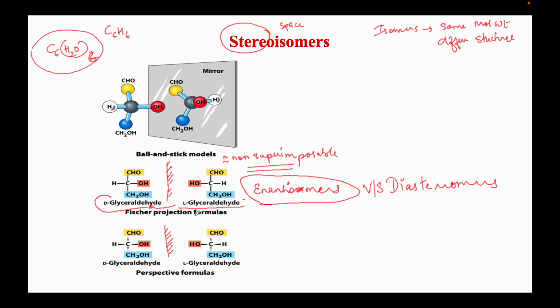What are diastereomers? These are the opposite of enantiomers. So these are non-mirror images, exactly opposite of enantiomers, and these are superimposable. What is an example of non-mirror images and superimposable?